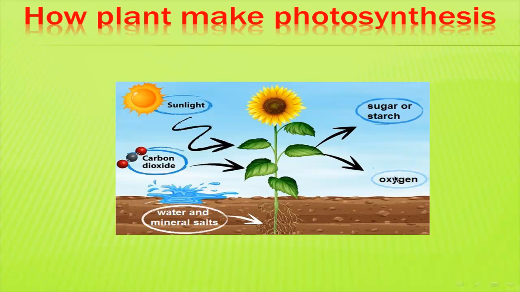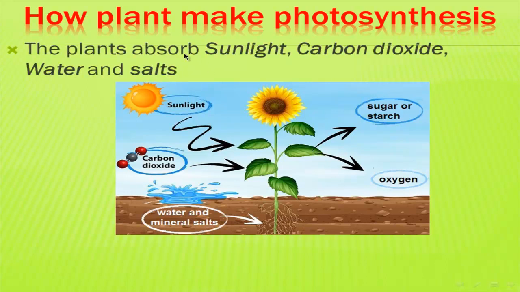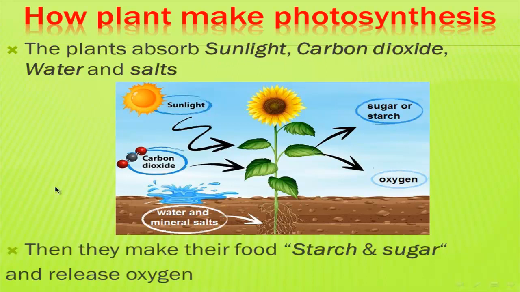Again, what are the steps of the photosynthesis process? The plant takes sunlight by chloroplast and takes carbon dioxide, water and mineral salt, then makes its food, that is sugar or starch, and releases oxygen for respiration of living organisms. Absorb sunlight, carbon dioxide, and water salt. Then it makes its food, sugar and starch, and releases oxygen.